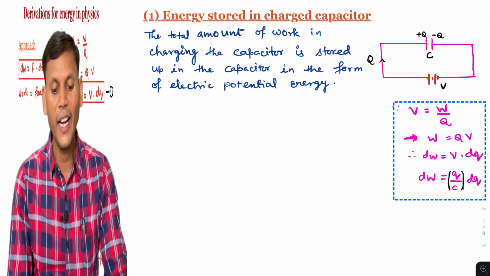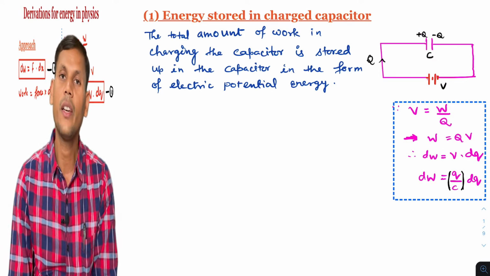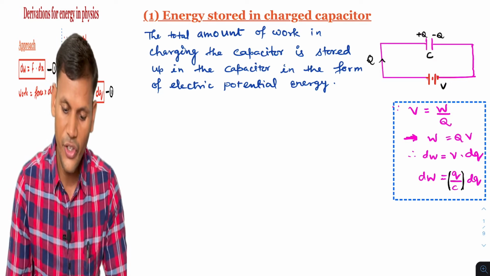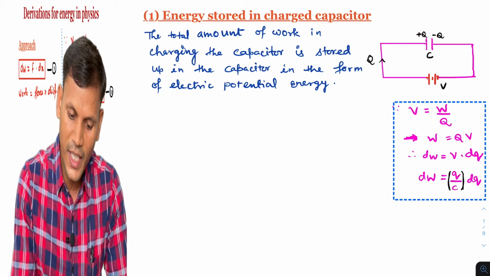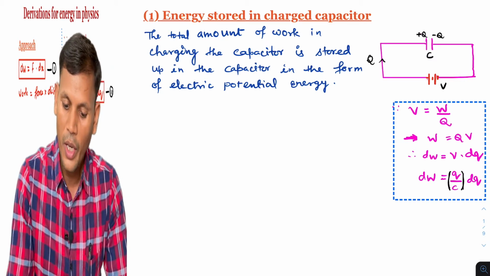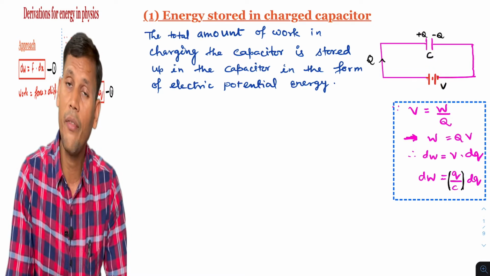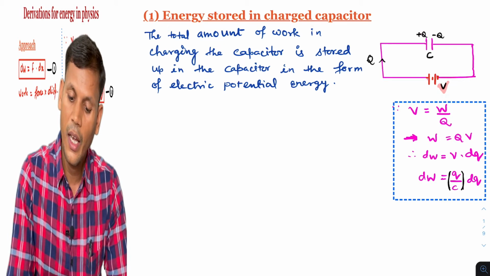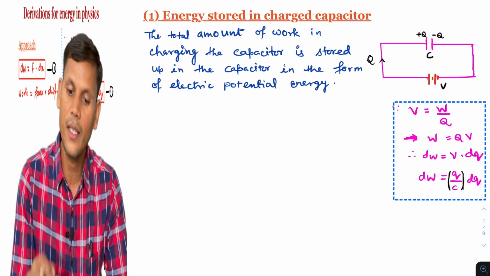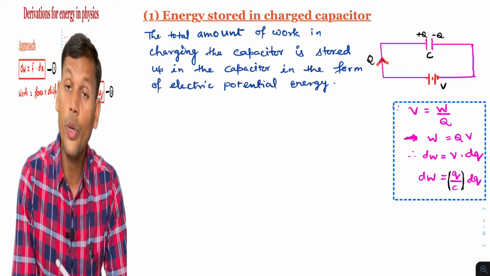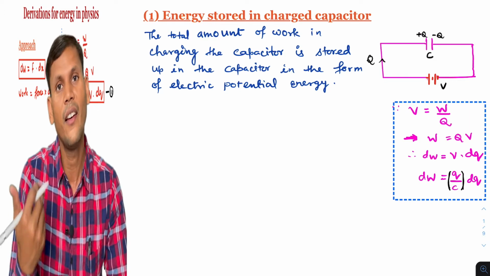First is energy stored in the charged capacitor. Energy stored in the charged capacitor. So basic things regarding this one, what we know, we have mentioned over here: this is the source of electric potential, that is V, and this is the capacitor whose capacitance is C, and charge Q is flowing through the circuit. In a capacitive circuit also we can say.